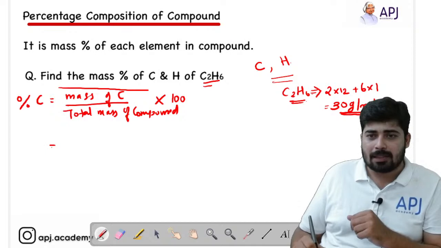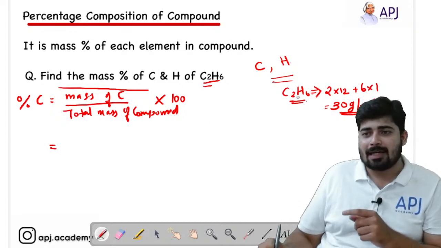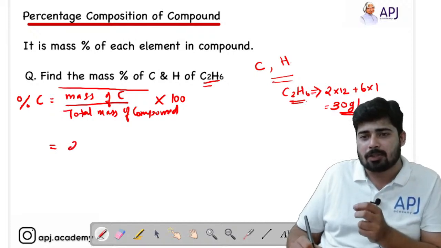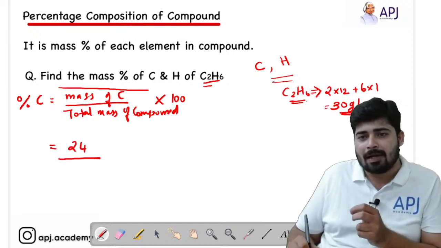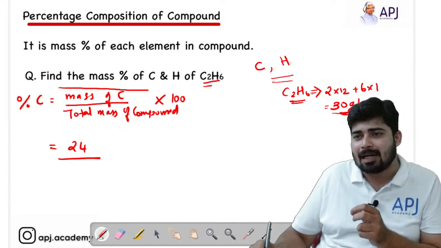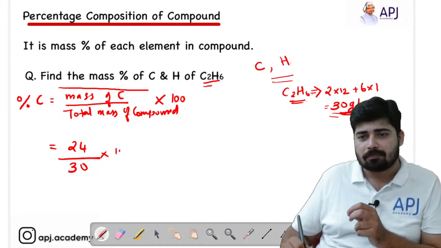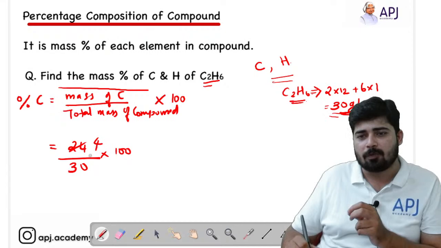In C2H6 there are 2 carbon atoms. That means the mass contributed by carbon is 24 gram, divided by the total mass, 30 gram, which we have already found. So 24 divided by 30 into 100. If you cut the numerator by 6, you get 4. Cut the denominator by 5.